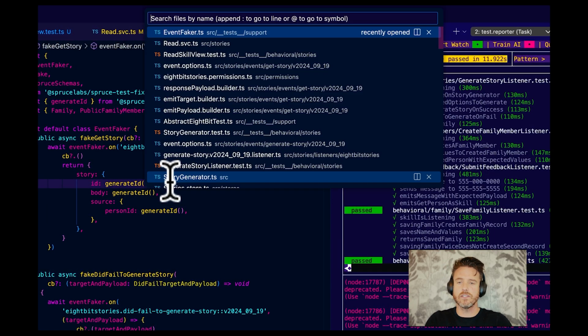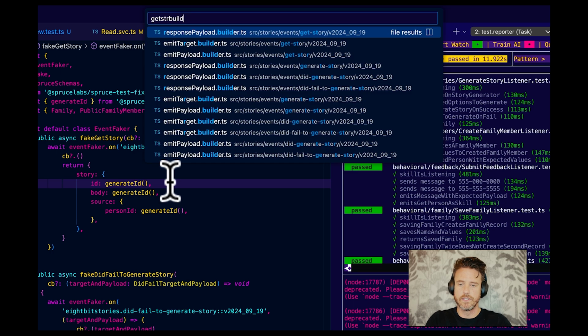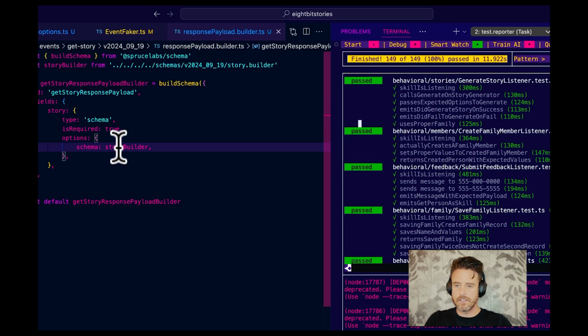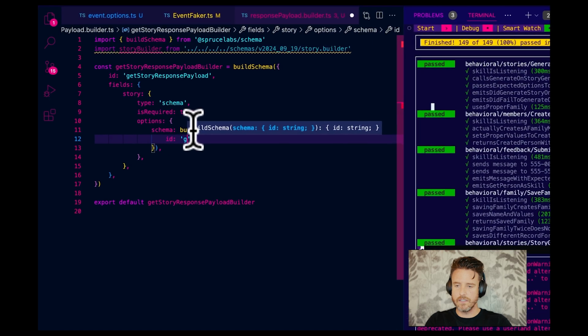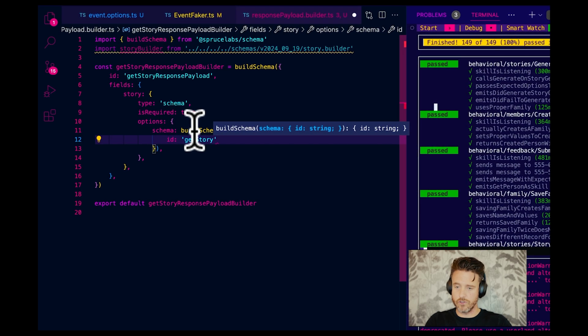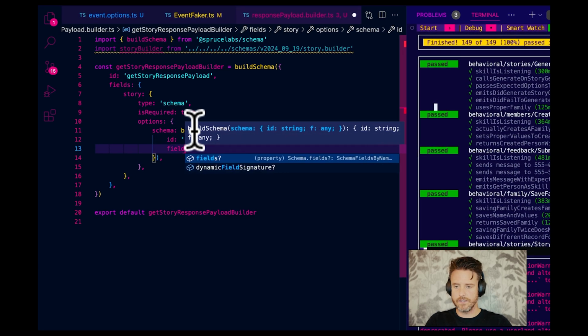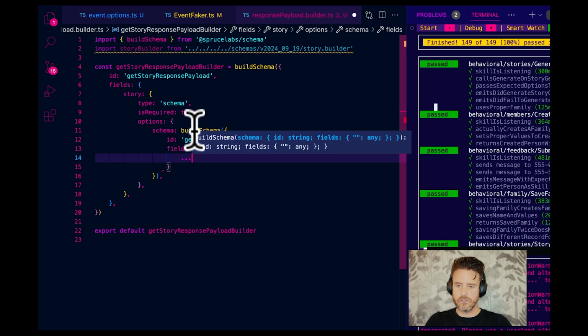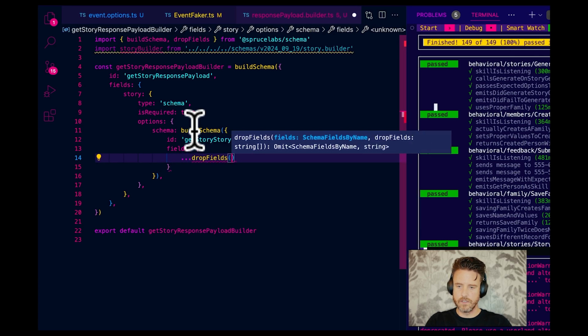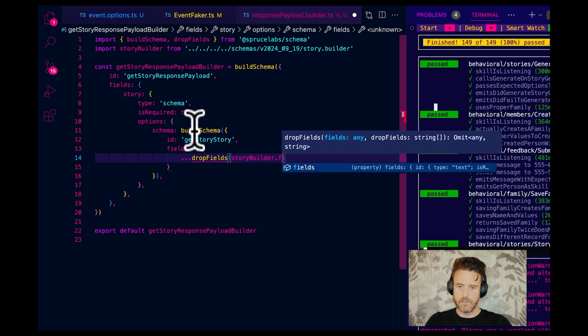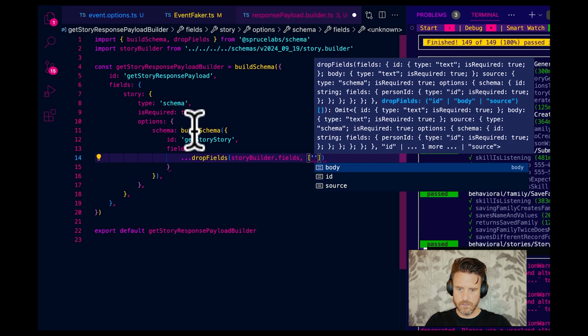So let's do that. Let's go get story response builder. And let's do this. Build schema ID get story fields. Let's destructure. Let's go drop fields. There.